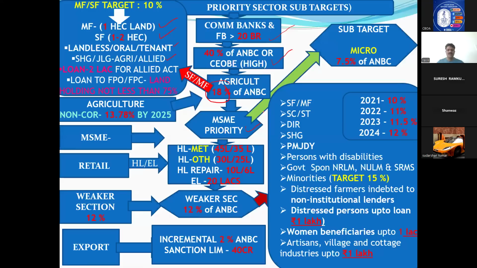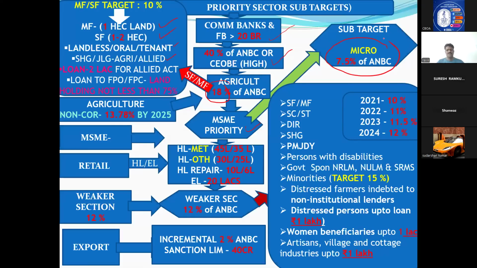What RBI told is, whatever money you give to micro, small, medium, I will classify under priority sector, your 40%. But 7.5% out of 100 rupees, 7.5 rupees should go only to micro. These are the two important targets you have to remember. Agriculture 18%, with a sub-target for small and marginal farmers of 10%. MSME micro is only 7.5%. Okay, now MSME is over.